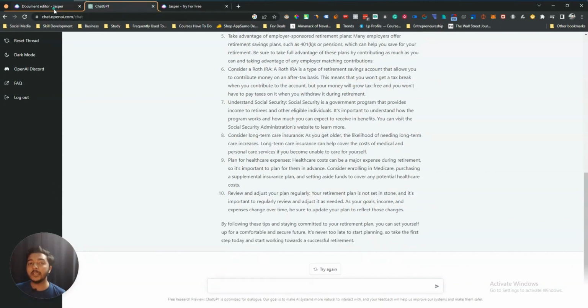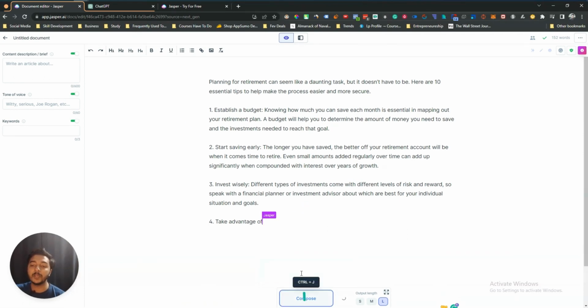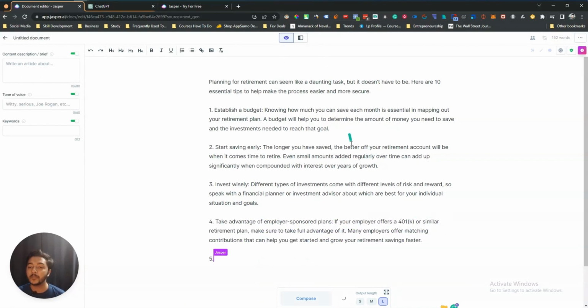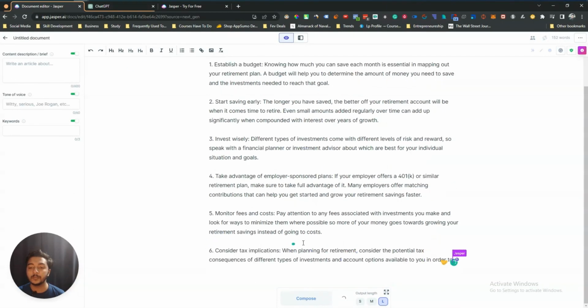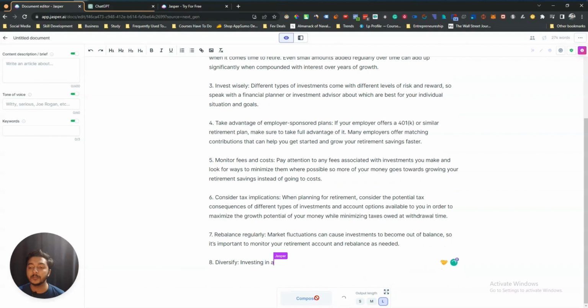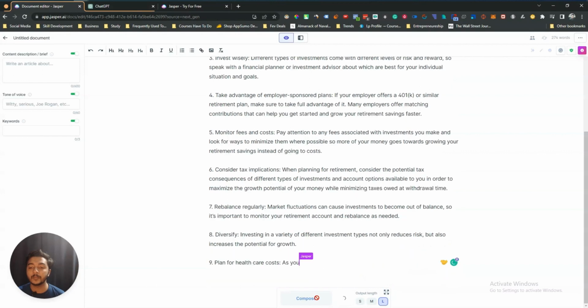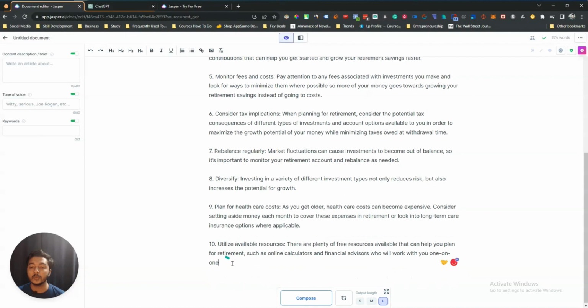But on Jasper AI, if I go to Jasper AI, see, this is Jasper AI. Every time I need to click compose here. So let me click compose, and let's see what they provide for us. So 7 points have been written in 3 clicks. Now if I click compose again, then it will compose again. So 10 points have been written.